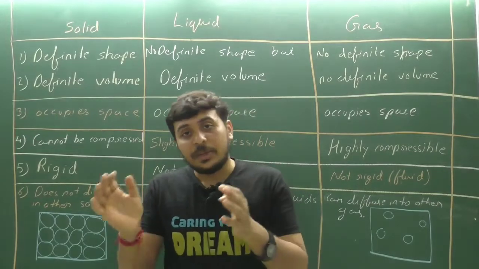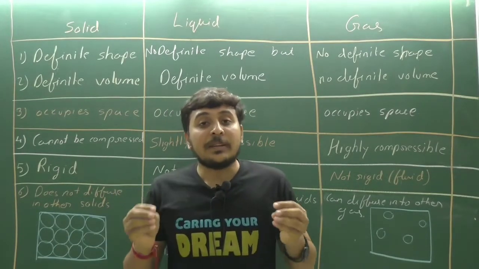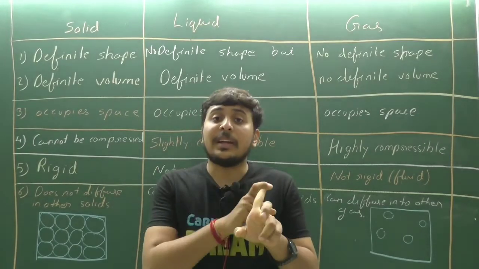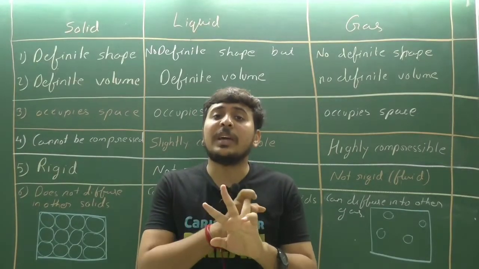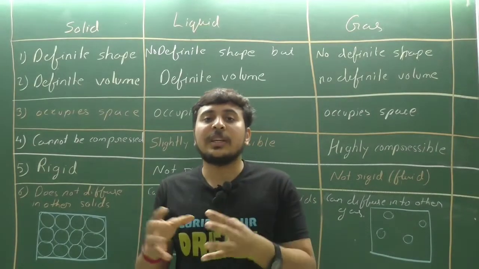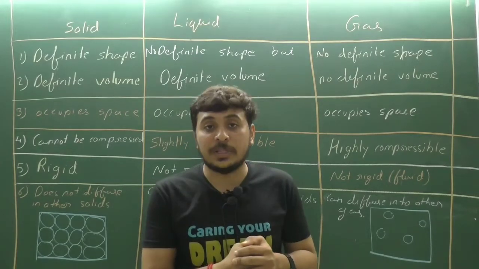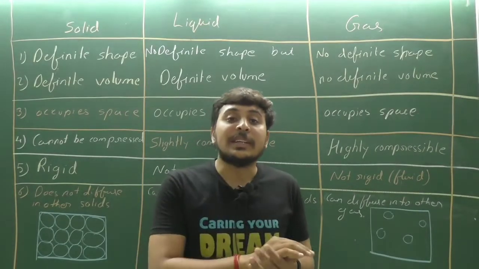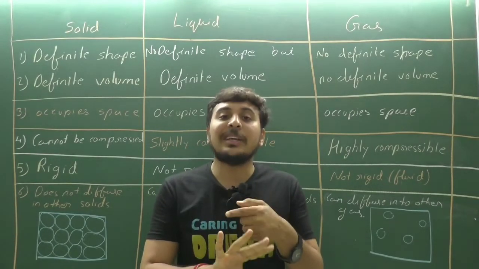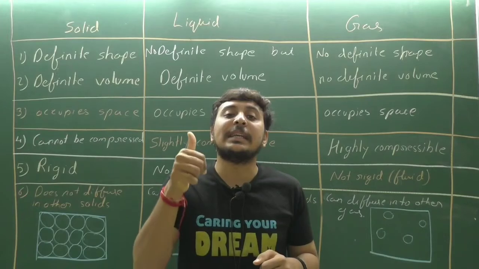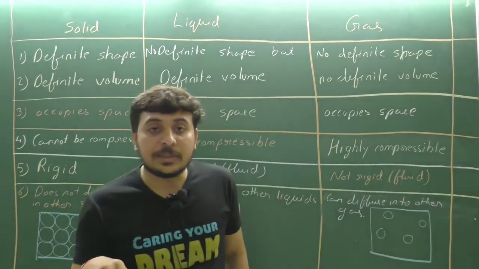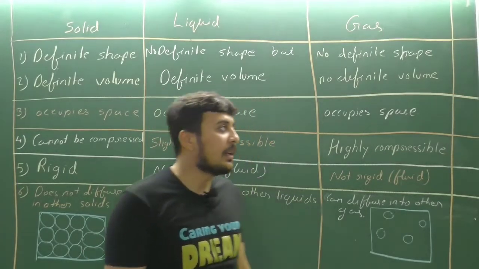Each and every matter is made up of tiny particles, and those particles are continuously moving. The characteristics of the particles of matter are that they attract each other, they have space between them, and they are continuously moving. According to these characteristics we have learnt about the three states of matter: solid, liquid and gas. We know there are a total of 5 states of matter: solid, liquid, gas, plasma and Bose-Einstein condensate, but we are only going to discuss 3 in this class. Clear?